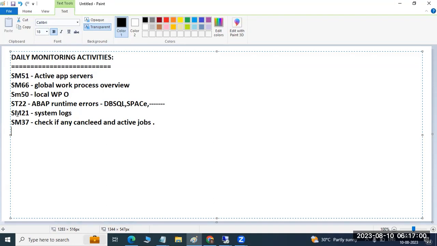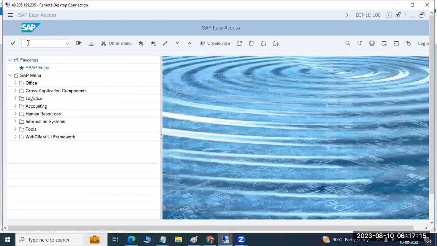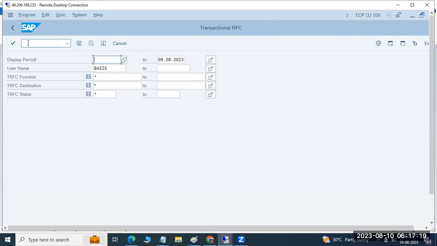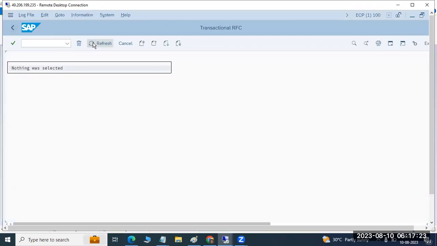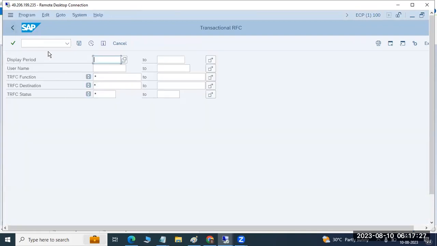Immediately once you check this, you can go to the SM58. What is that? Transactional RFCs. You can check whether any transactional RFCs have failed or not. We discussed yesterday the types of RFCs. We go to the SM58, remove the dates and check, remove the user also. So check are there any RFCs stuck or not. Here nothing is there, then no issues here.